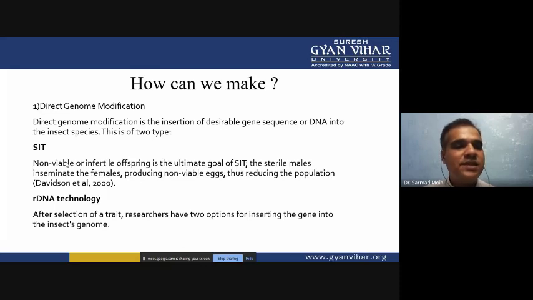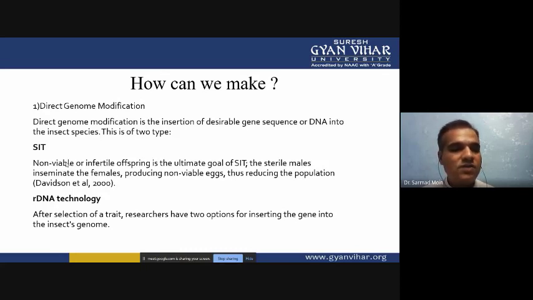The first step is direct genome modification. Direct genome modification is the insertion of a desirable gene sequence or DNA into the insect species. This happens in two steps. In the first step, SIT, non-viable or infertile offspring is the ultimate goal of the SIT. The sterile males inseminate the females, producing non-viable eggs, and these non-viable eggs can't produce any organism, so that the population can be easily controlled.